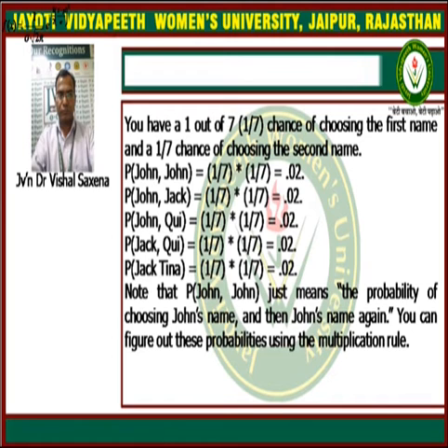The probability is given by the independent probability law, P(A intersection B) is equal to P(A) into P(B). That's why P(John, John) is 1/7 into 1/7, that is 0.02. P(John, Jack) is 1/7 into 1/7, that is 0.02, and so on. In this way we can find the probabilities.